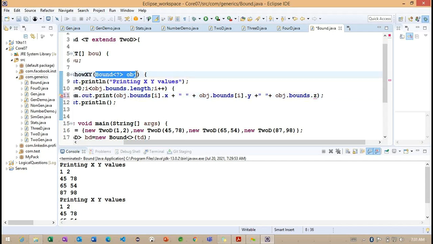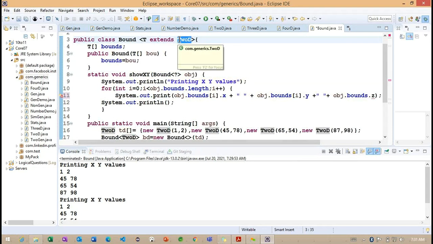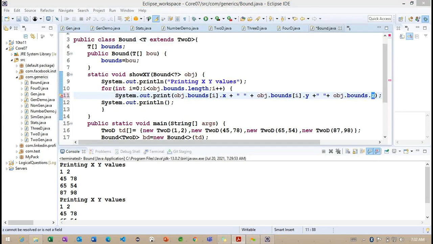When we work with the wildcard parameter, we cannot go for it when we are trying to work with our inheritance concept here. Basically here, the class is extending the superclass, but still we are unable to access the subclass information parameters here. Getting the point. The subclass information we cannot access here. Now what can we do here?